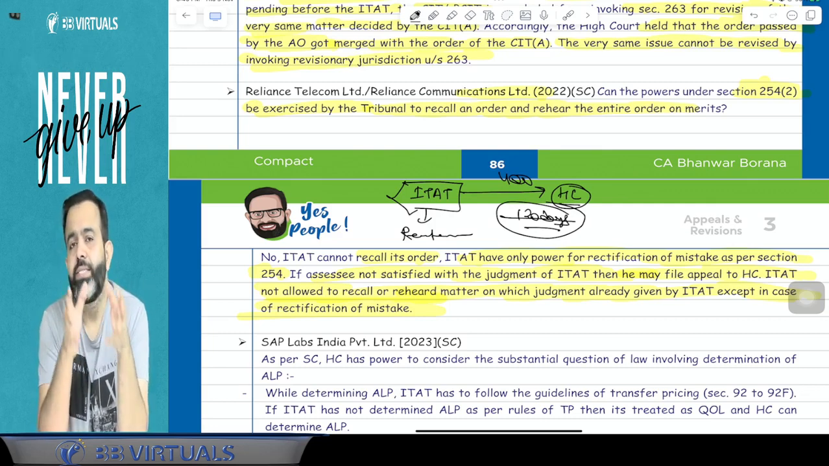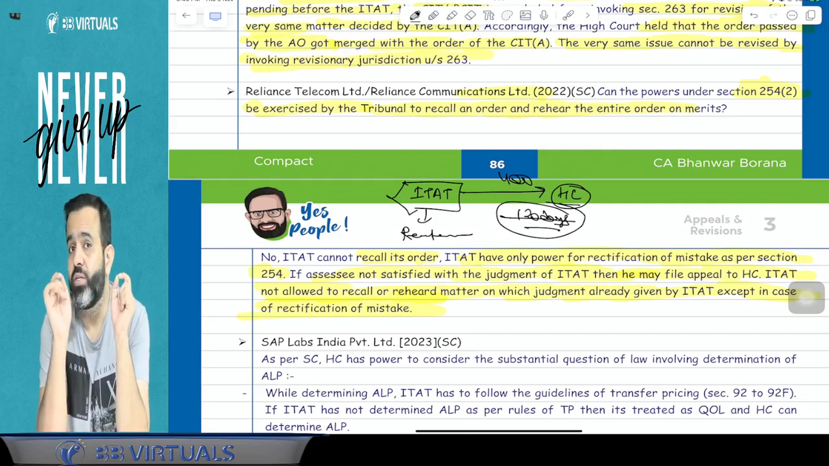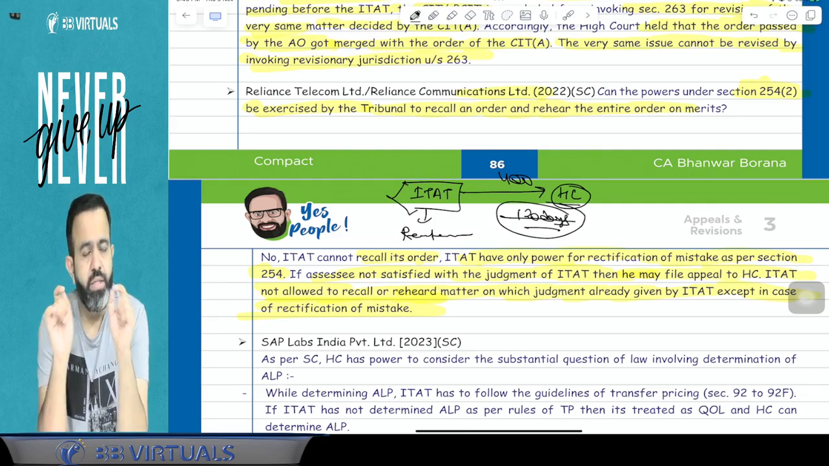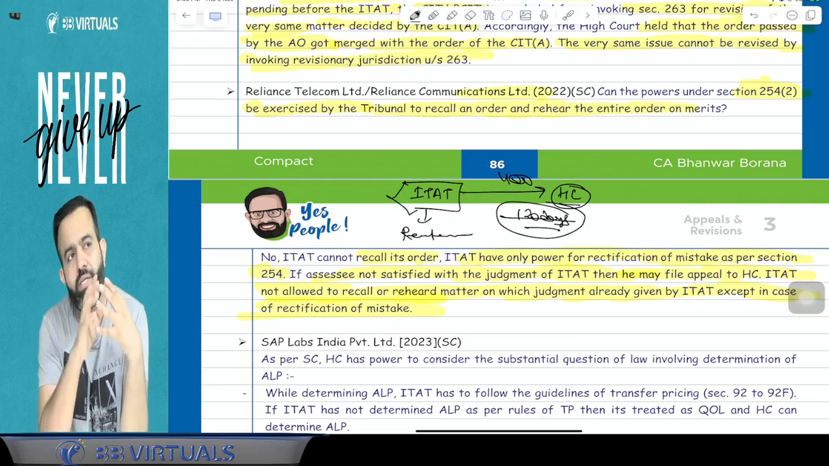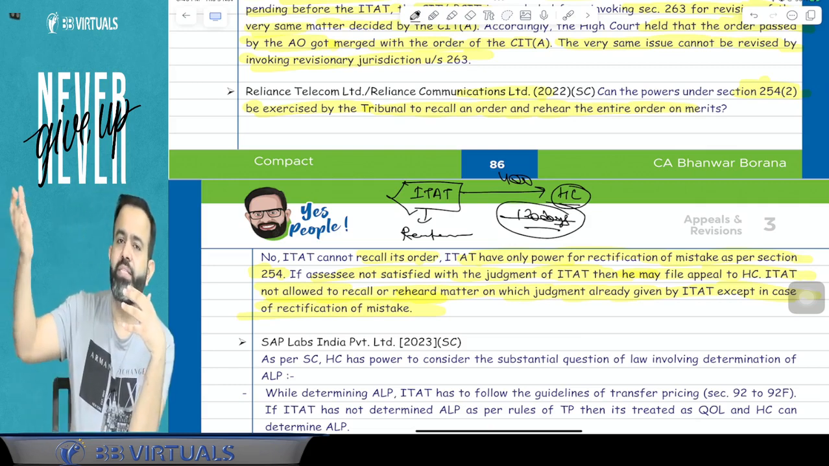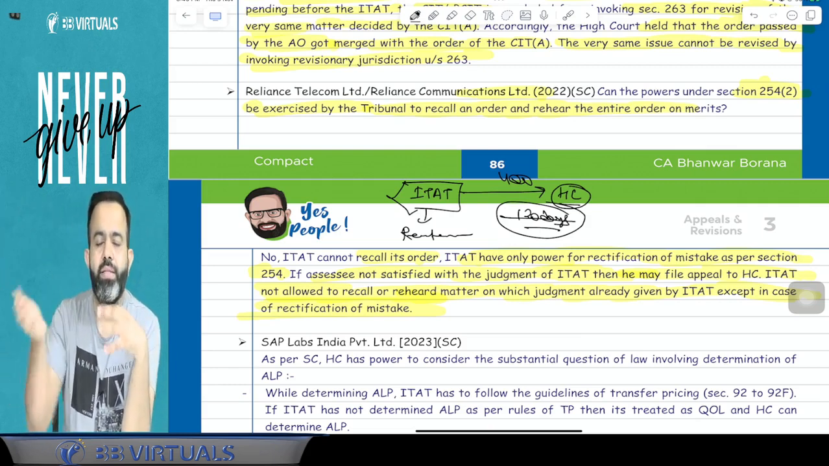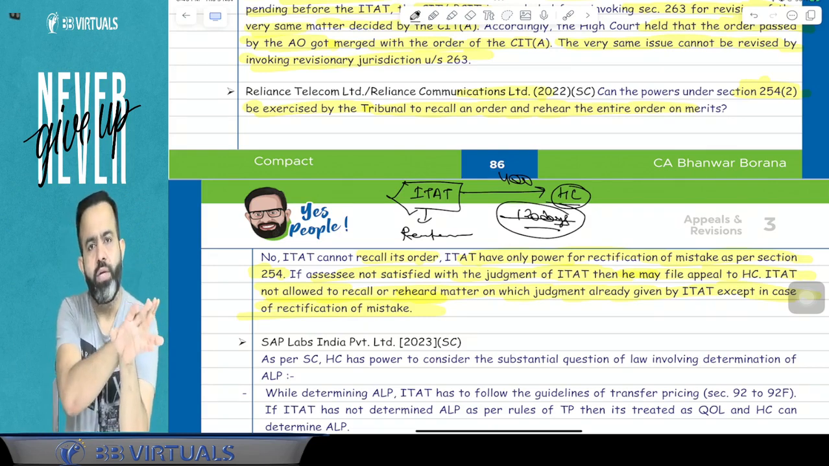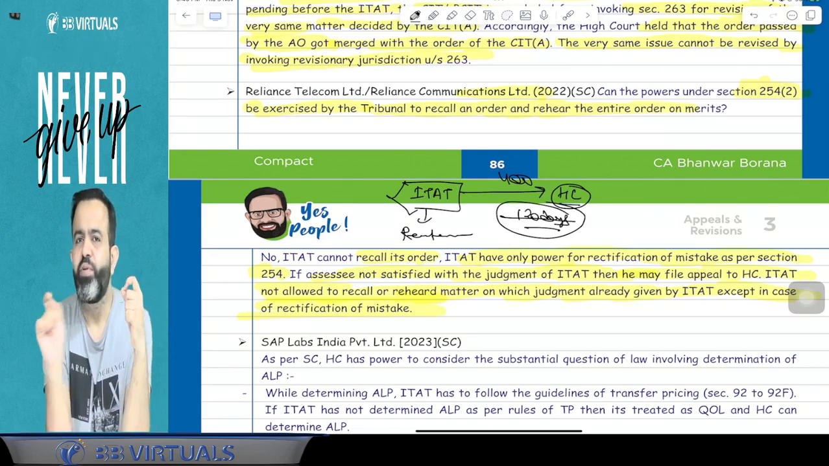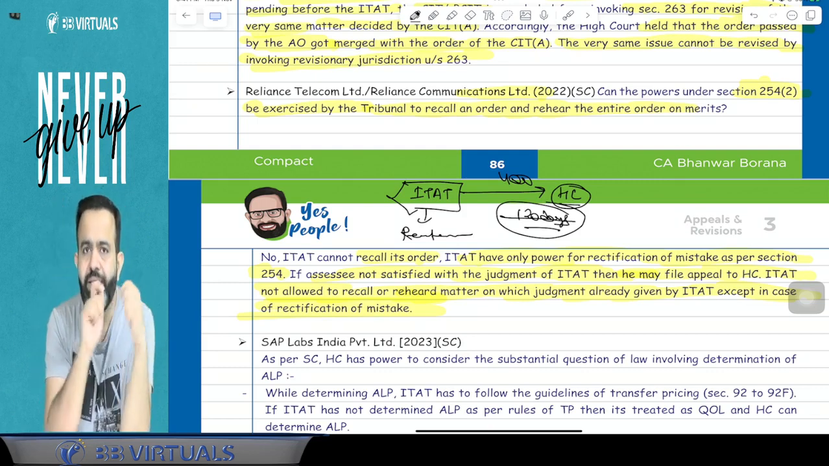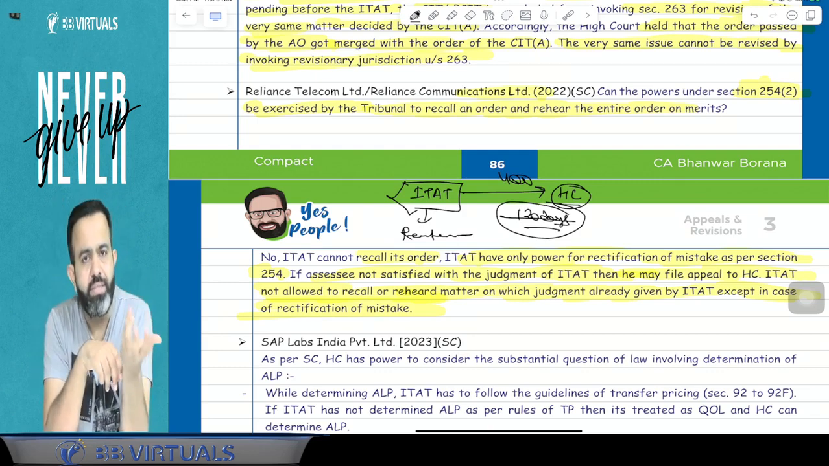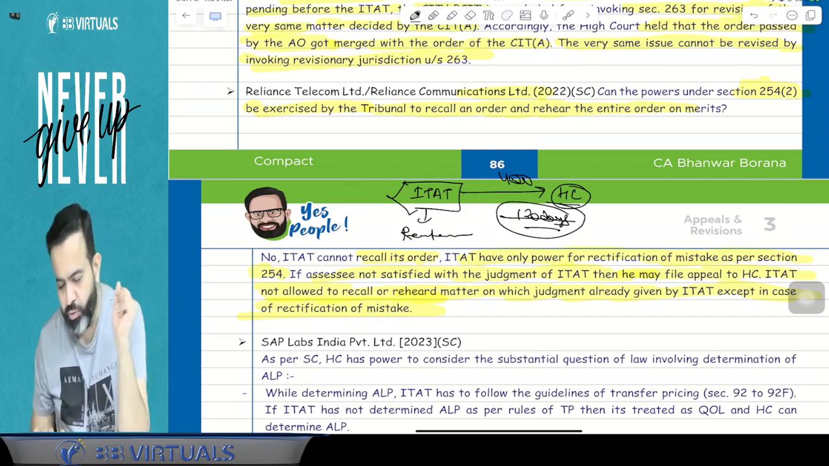The question is whether this is a sufficient reason or not. Here the Supreme Court says that no, this is not a sufficient reason. Because if your rectification application is pending with the ITAT, you should file the appeal to the High Court, and in the memorandum you can give a note that our rectification application is pending with the ITAT. You can write that, but this is not a reasonable cause. This is not a reasonable reason for filing a late appeal to the High Court.